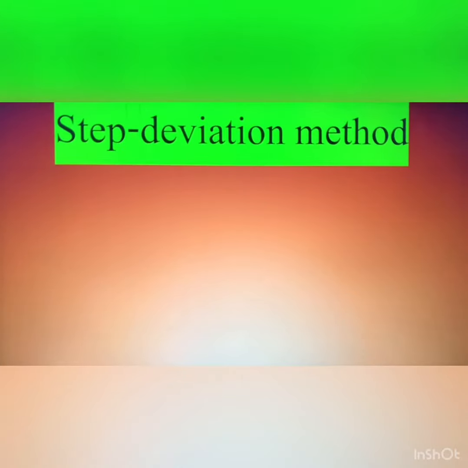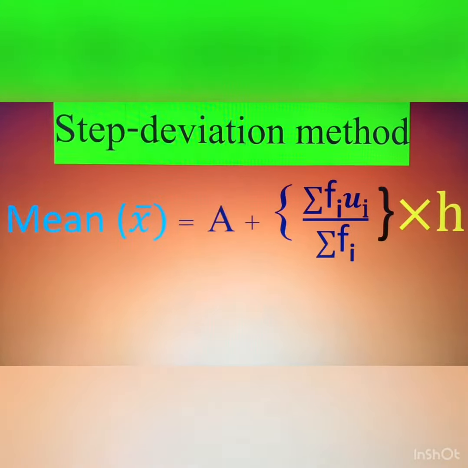Now the third method is the step deviation method. This is also an important method. When the data is given in large form, then we will use this step deviation method. What is the step deviation method?